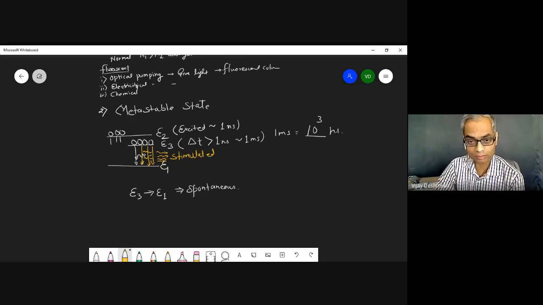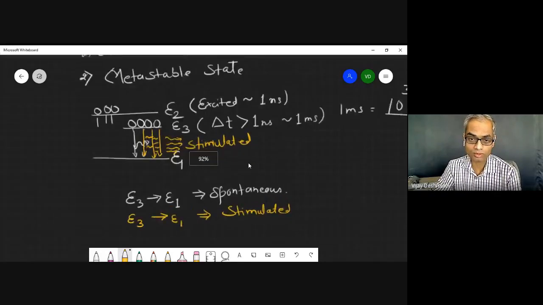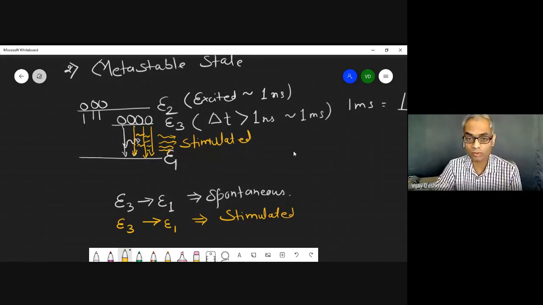Again, remember that spontaneous emission is taking place between E3 and E1. Also, the stimulated emission is taking place between E3 and E1. But the difference is that in stimulated emission, we get one original photon plus an additional photon, which is what you are seeing in yellow color. These additional photons have the same properties as the original photon.